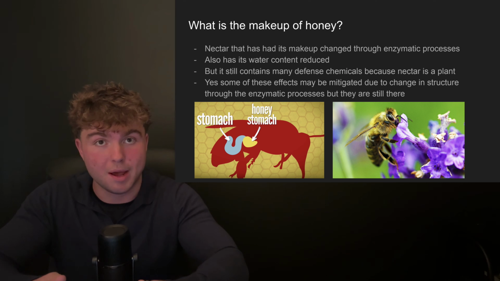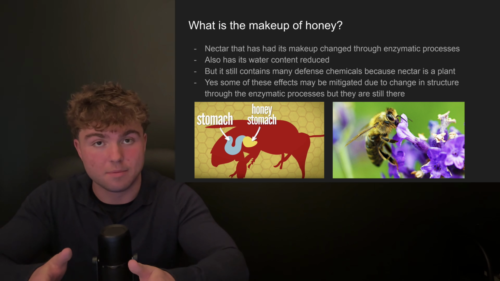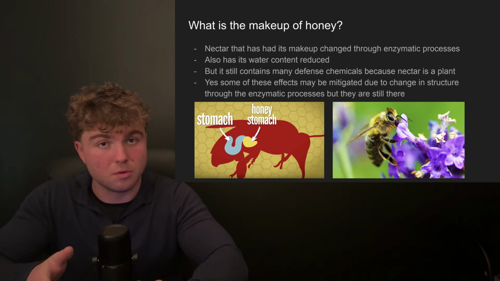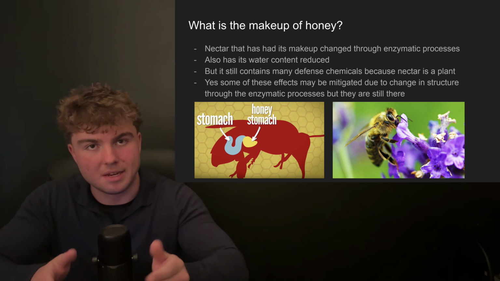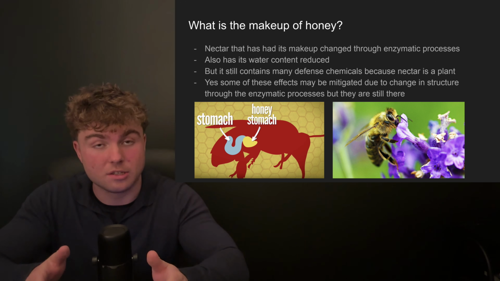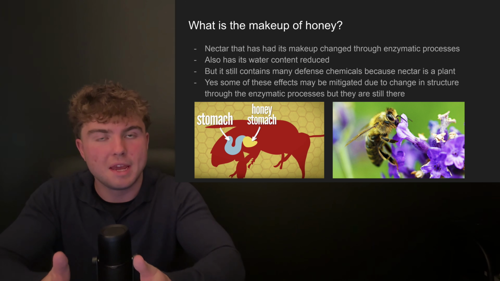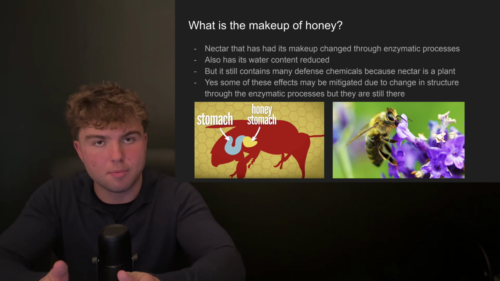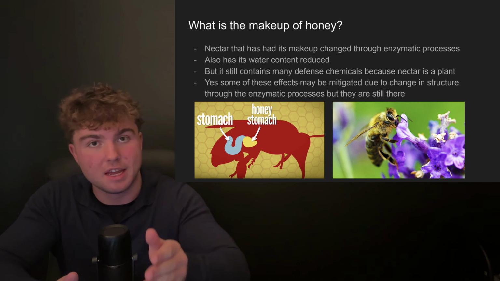Now, as we've just talked about, honey is essentially nectar. So what happens is that honey is full of defense chemicals. Now, the effects of these defense chemicals may be mitigated in some way due to the enzymatic processes that the bees have put it through. However, they are still there. Now, which defense chemicals are present in which honey? Well, it all depends on the type of plant that the bees got the pollen and nectar from. However, let's discuss two compounds that have been found in substances of honey.